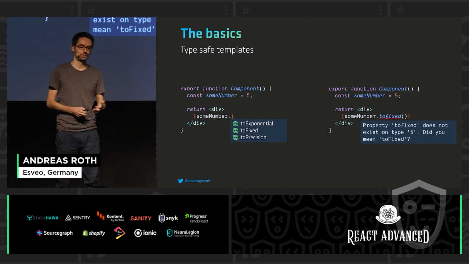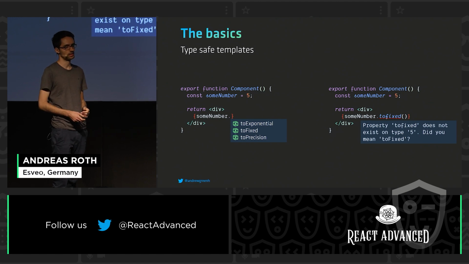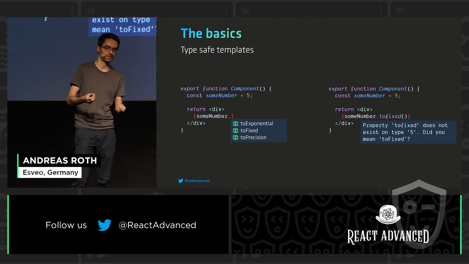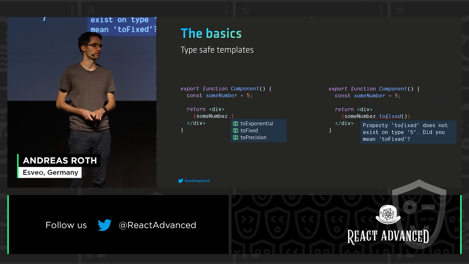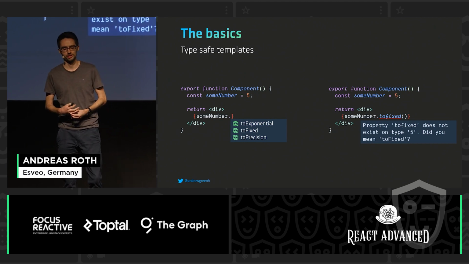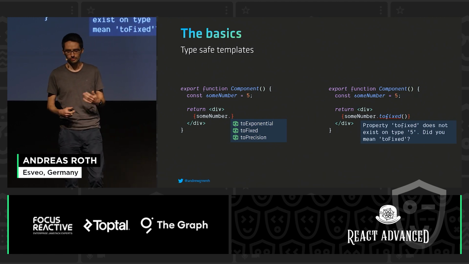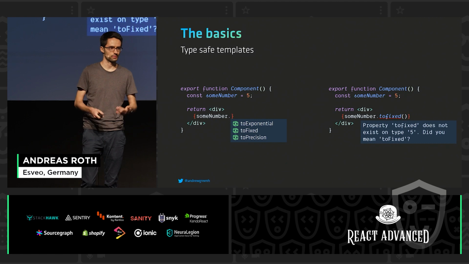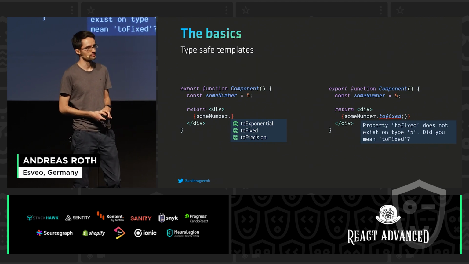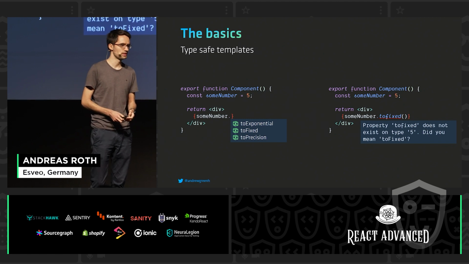When we then want to use this data, this logic in our templates, TypeScript again wants to help us. So here we define some number, and we want to use it in the UI, in the template part. And here as well, TypeScript can help us and give us the right suggestions. And as you see on the right, when we access a function that does not exist, again, we see the error in the editor.